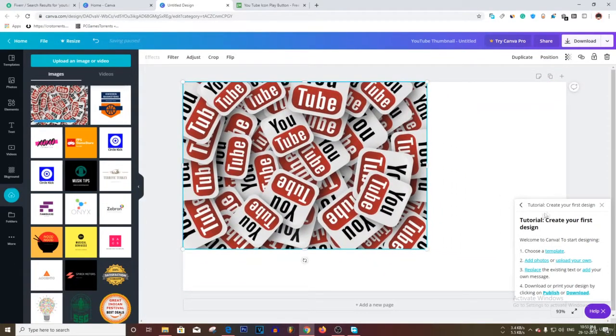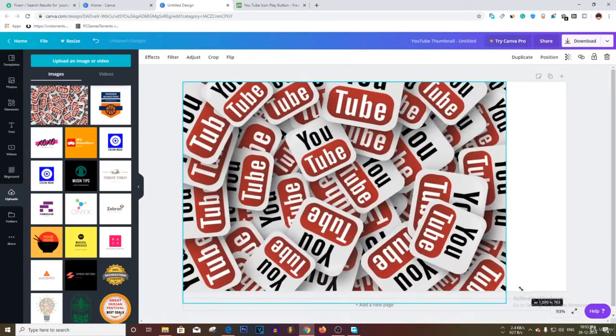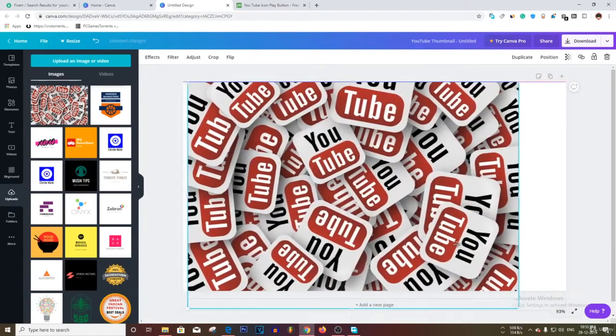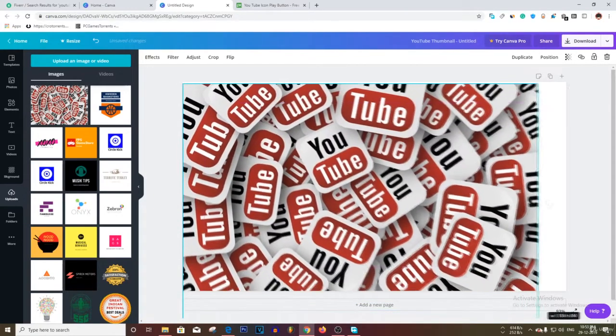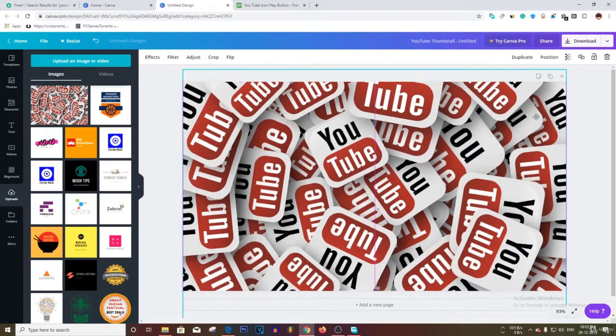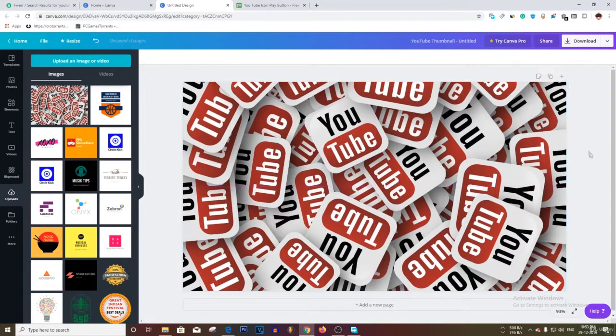It's so easy to use, guys. I really loved Canva when I was not using Photoshop, and I really recommend you guys to use it the same. It's so easy to use, just drag and drop and it's done. Let me increase the size, and let me put it a little up, and now it looks pretty fine to me, and yeah, it's done.